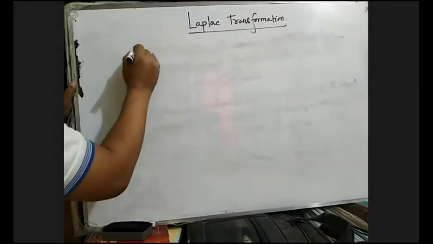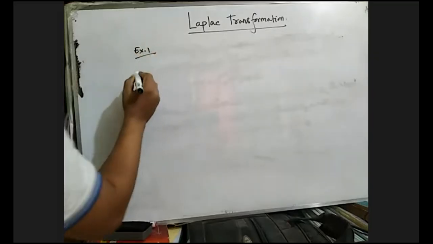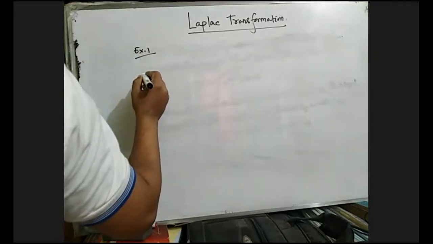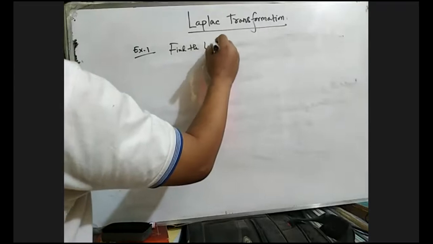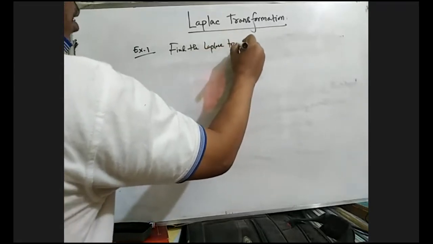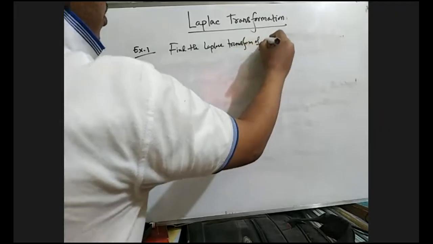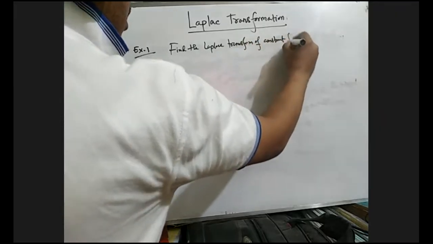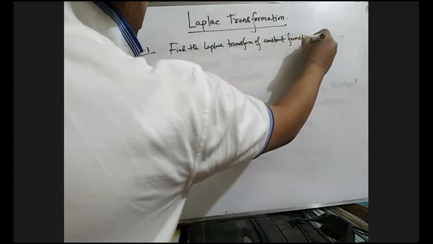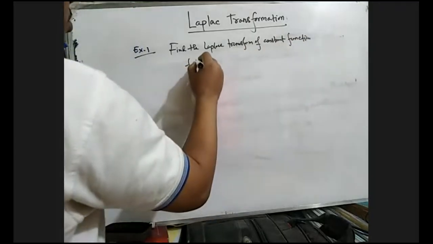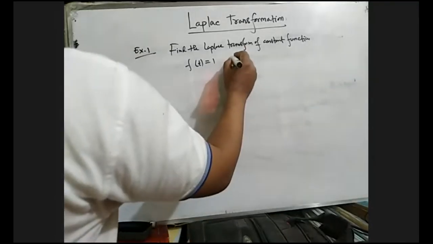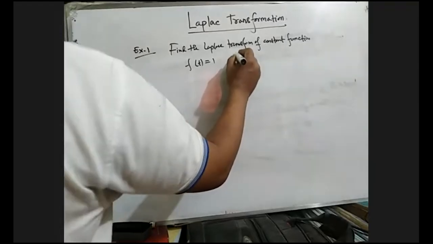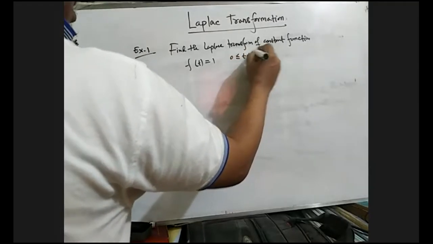So, for example, find the Laplace transform of the constant function. Constant function means what? f(t) equals 1, where t lies between 0 and infinity.